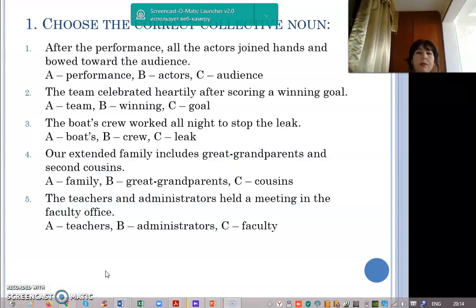Let's practice, dear students. In this task, you have to choose the correct collective noun. For example, the first sentence: after the performance, all the actors join hands and bow toward the audience. A, performance; B, actors; C, audience. Which one is collective noun? Yes, C, audience, it's collective noun. It's correct. You have 2 minutes. Choose the correct collective nouns.